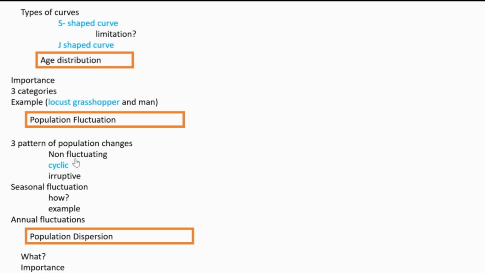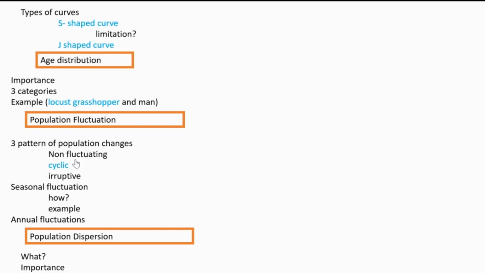Non-fluctuating means there is no significant change in the number or size of the population throughout the year. Such type of fluctuation is called non-fluctuating. Some changes happen only annually in the case of non-fluctuating.